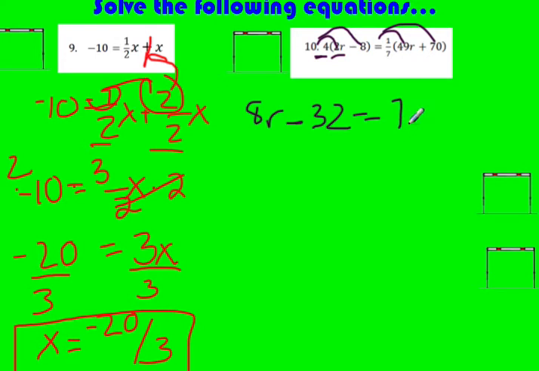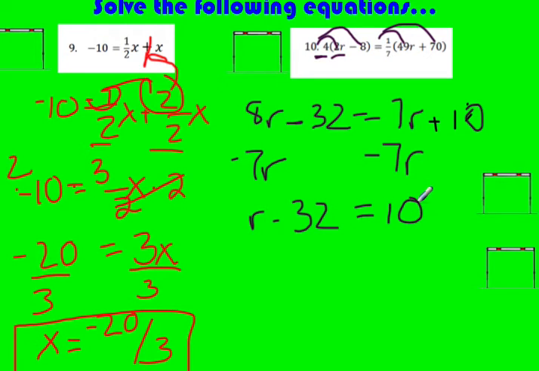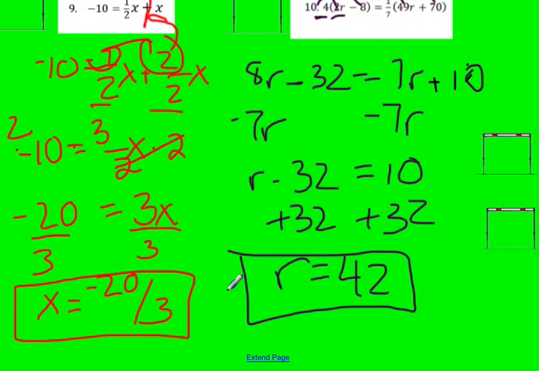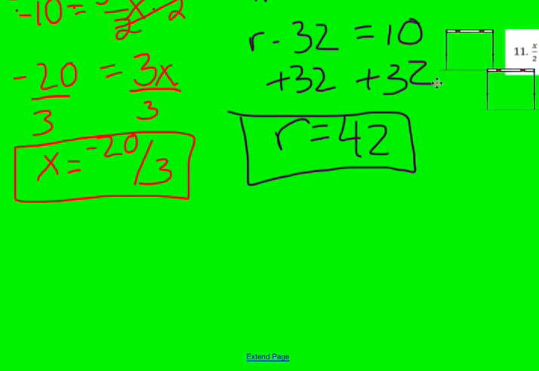49r divided by 7 is 7r. 70 divided by 7 is 10. Oh, it's drawing lines for me. How nice. Okay, so now we need to get our r's on the same side. So I'm going to take the smaller amount of r's and bring it over to the larger. So I subtract that 7r from both sides. 8r minus 7r is r, minus 32 is going to be equal to 10. Now, since that's a minus 32, I'm going to go ahead and add 32 to both sides, and then I get that r is equal to 42. So that's my answer for number 10. So what seemed like a really scary problem didn't turn out to be so bad.